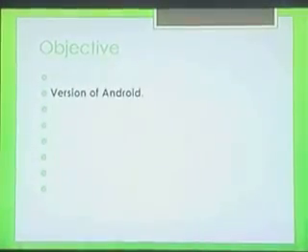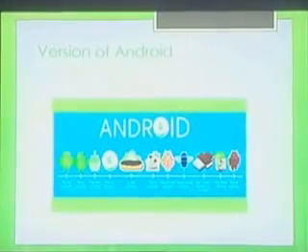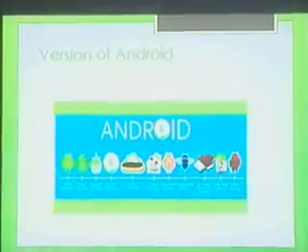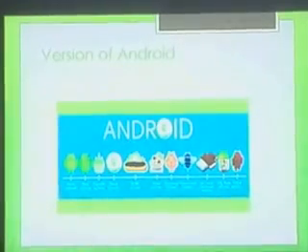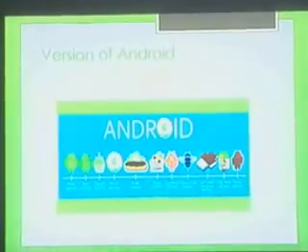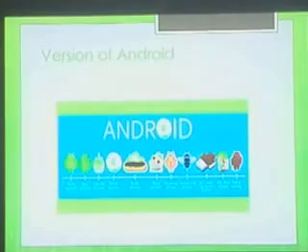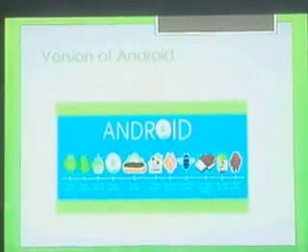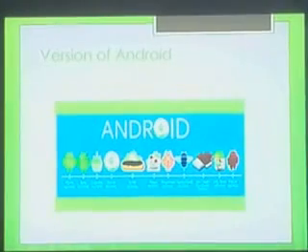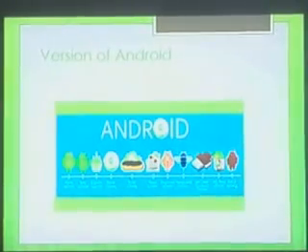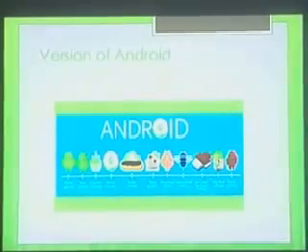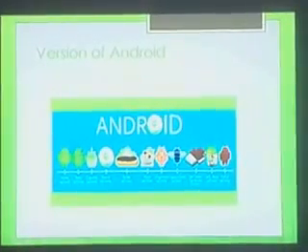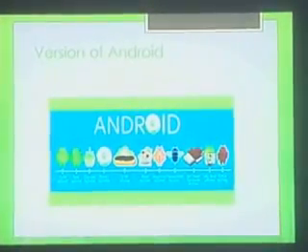And in Android a lot of versions are there, so we will review the versions of Android here. Android started in 2008 when the first alpha version was released, followed by beta, and then the first complete version, called Cupcake. After that came Donut, Eclair, Froyo, Gingerbread, Honeycomb, Ice Cream Sandwich, Jelly Bean, and at the end the latest is Kit Kat.